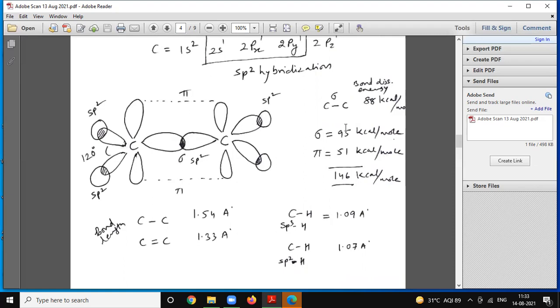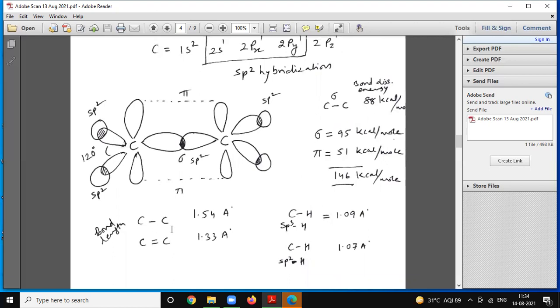We can calculate the bond dissociation energy of this double bond: sigma is 95 kilocalorie per mole and pi is 51 kilocalorie per mole. So the total energy is 146 kilocalorie per mole, which is higher than that of a single sigma bond.